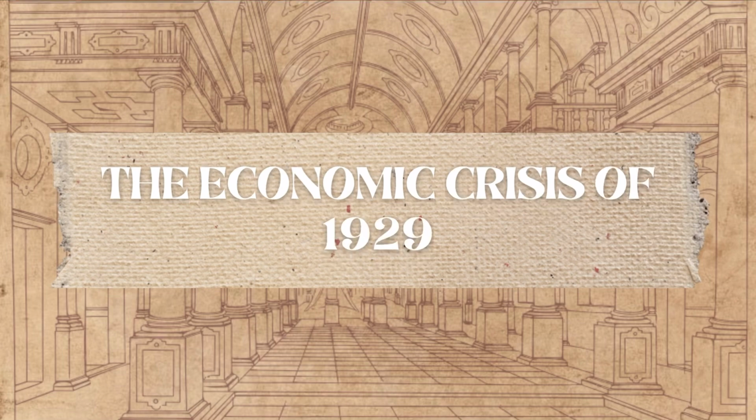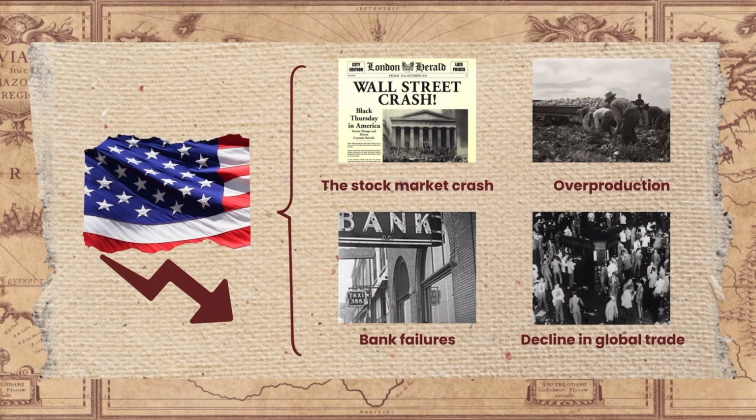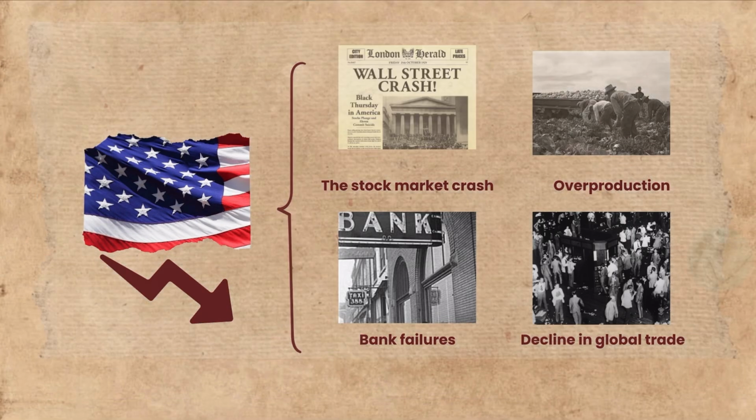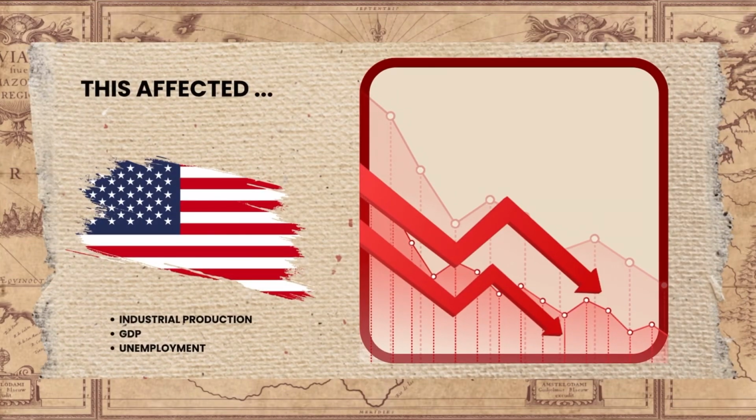The crisis began in the US as a recession in the summer of 1929, but worsened dramatically after the stock market crash in October. Key causes included stock market speculation, bank failures, overproduction, a decline in global trade, and a lack of financial regulation. The crisis spread worldwide, affecting each country differently. In the US, industrial production dropped by 47%, GDP fell by 30%, and unemployment exceeded 20%.